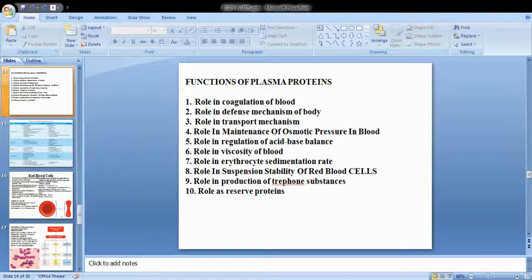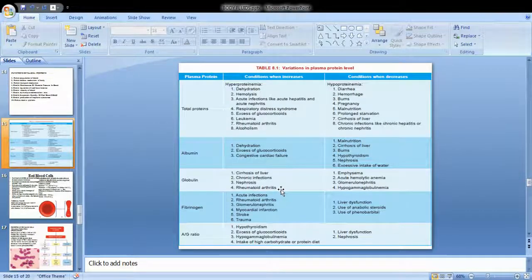Trephone substances are sometimes helpful, as they are a defense mechanism of the body. They also play a very important role as reserve proteins. So what do you mean by reserve proteins? In terms of emergency, they act as reserve proteins, giving nutrition to the body.